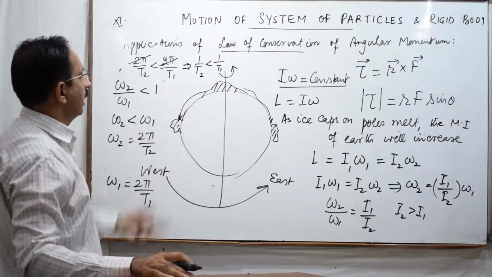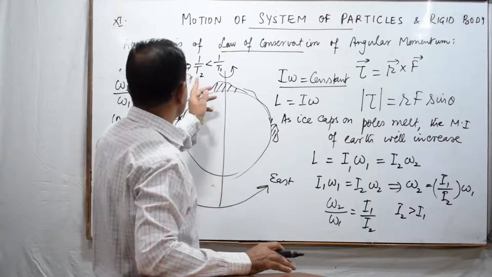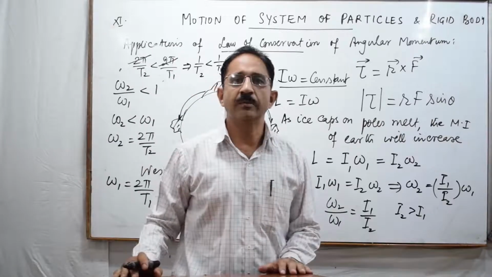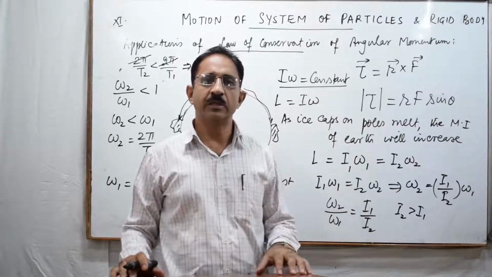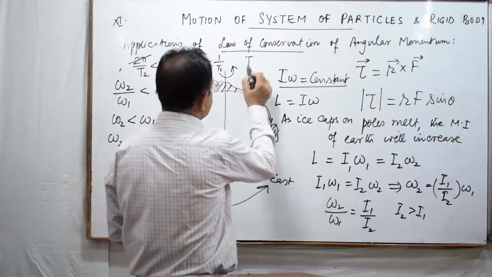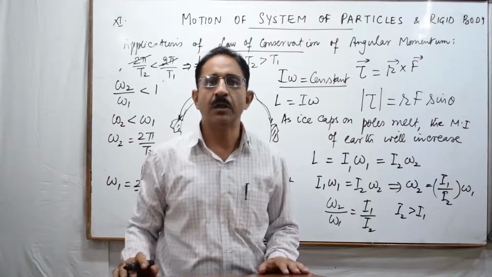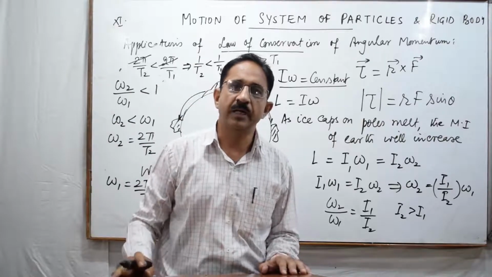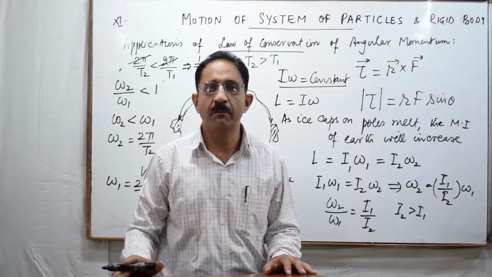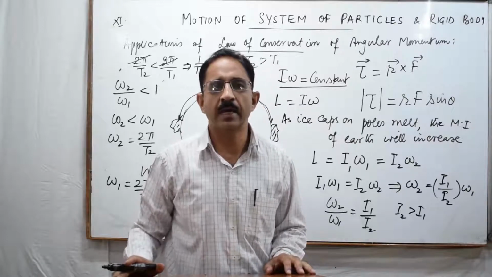If you take the reciprocal of these two, you will see that T2 becomes greater than T1. That means the time taken by Earth to complete one rotation, if the ice caps melt, will be greater than the time taken to complete one rotation before the ice caps melt.